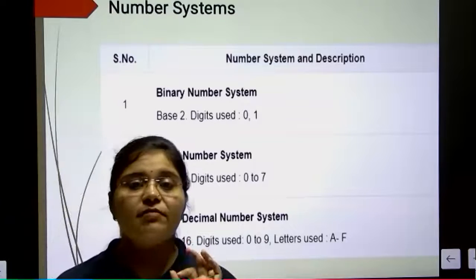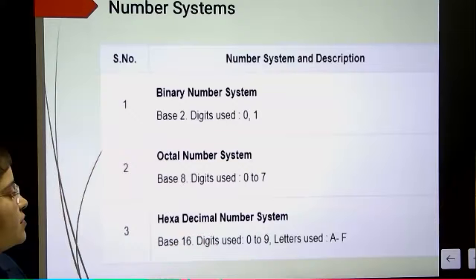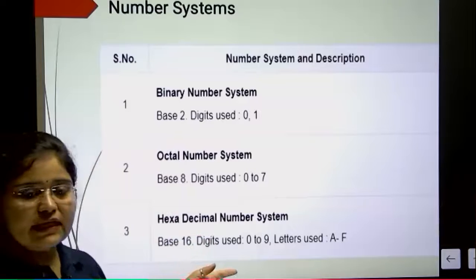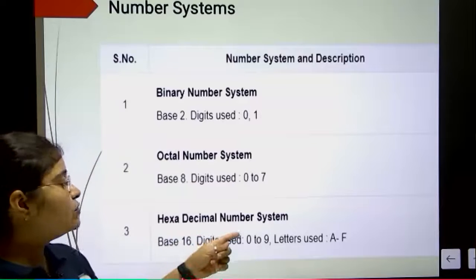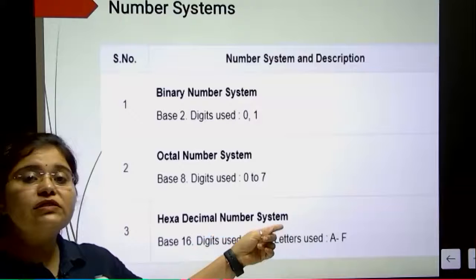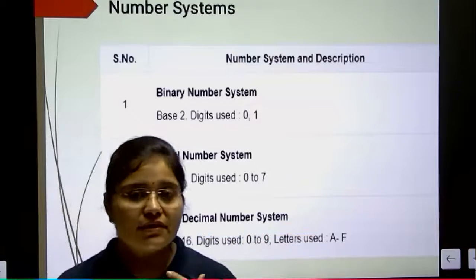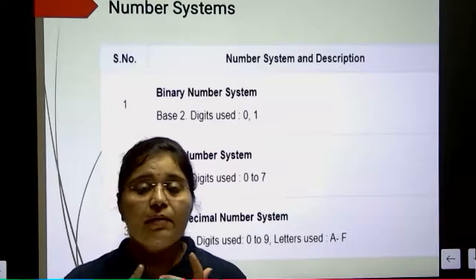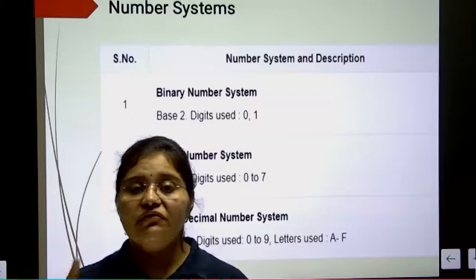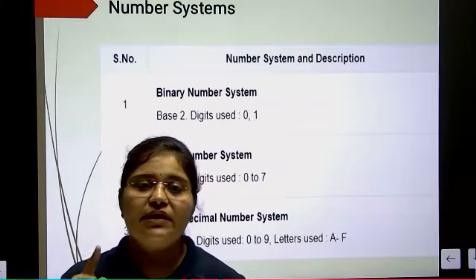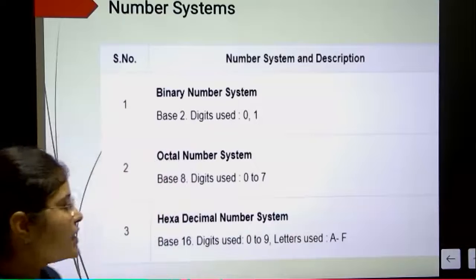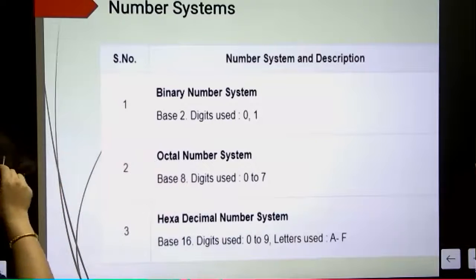Now there is some difference in the hexadecimal number system. As you can see, digits 0 to 9 and letters A to F are used. 0 to 9 will be the same as in the decimal number system. But after 9, when 10 comes, we represent 10 with A in the hexadecimal number system.